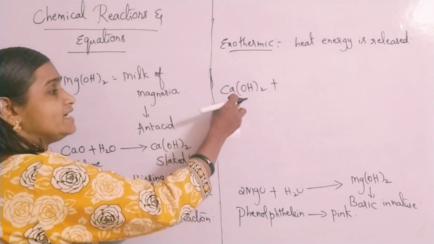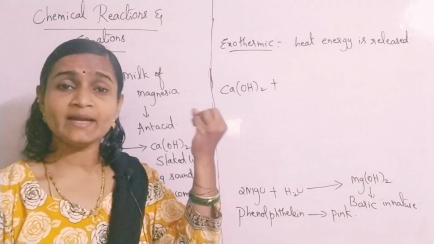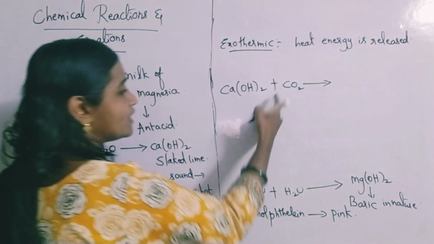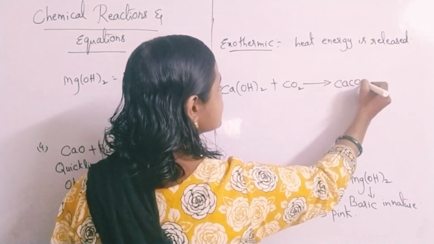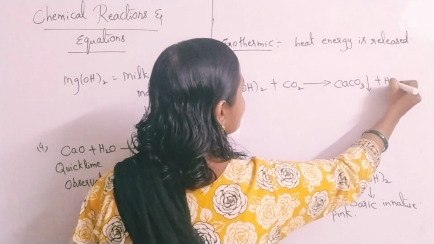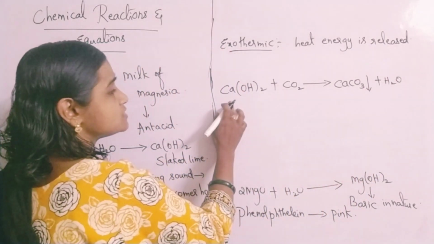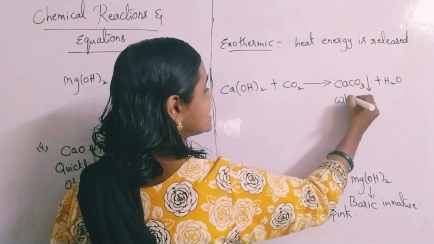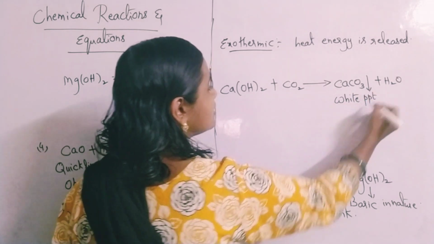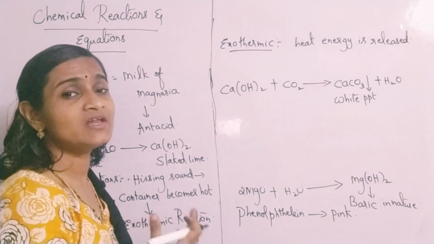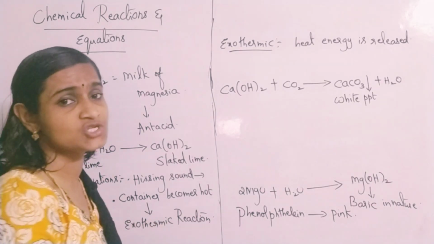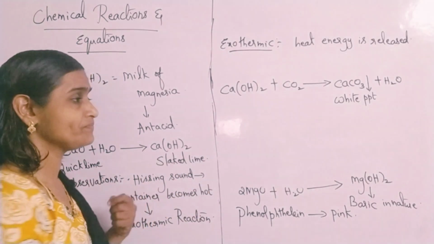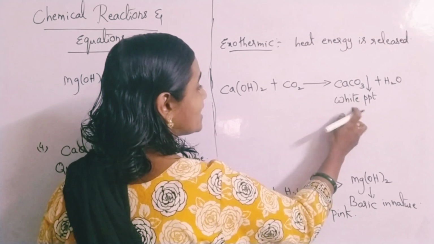That means when it is in wet condition, it absorbs atmospheric carbon dioxide and forms a white precipitate, CaCO3, and along with that water also forms. So Ca(OH)2 plus CO2 gives rise to CaCO3. It's a white precipitate which is formed on the walls of the building. That's why after getting whitewashed, walls appear to be more shiny and bright because of the formation of this white precipitate.